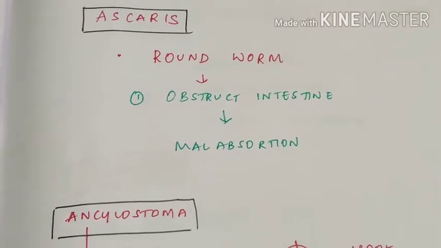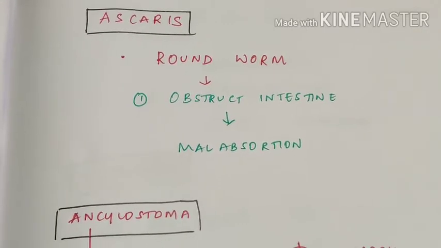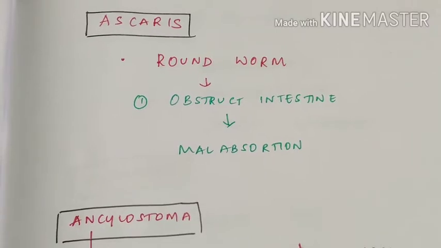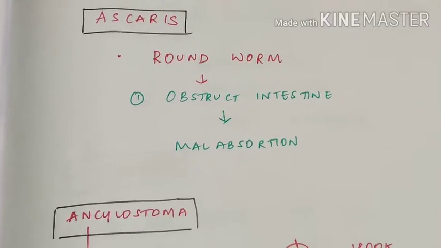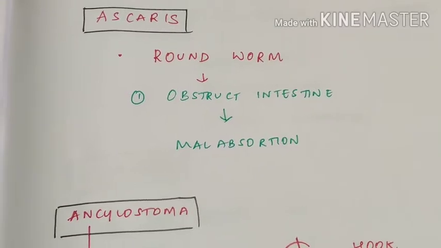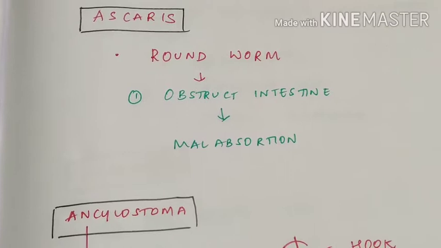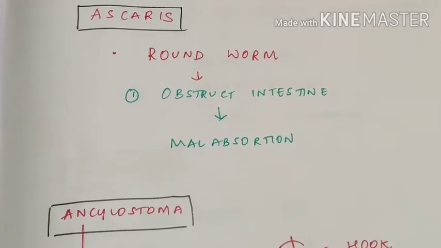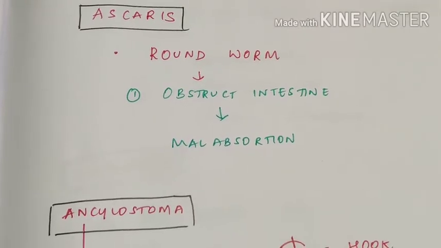So let's go. You know, Ascaris is a roundworm, right? The peculiar feature of Ascaris is it will multiply a lot. A lot of worms are inside the stomach and the intestine. They'll reside in the intestine, they'll block and obstruct the intestine, and they can cause intestinal obstruction.